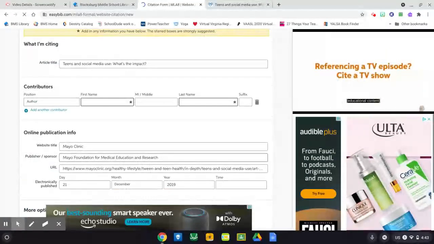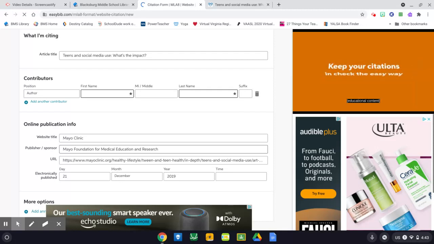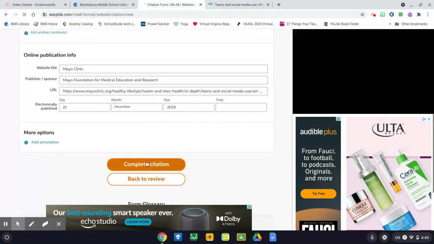We're seeing where it asks for the publisher. Oh, it did end up finding it, so it's got it in here already for us. It doesn't have an author, so you can go back to that article and look through to see who wrote it, if there is an author. Sometimes on websites there is no individual author. And then we've got all the information added in there that you can. You complete the citation.